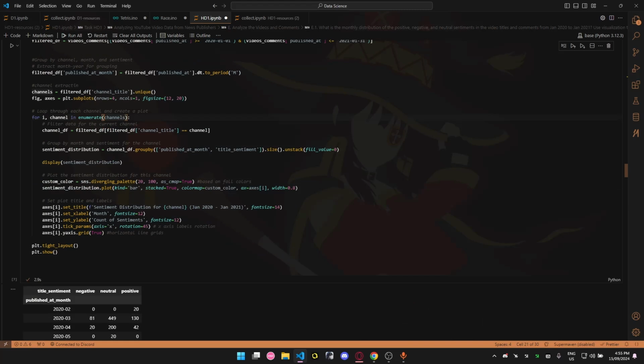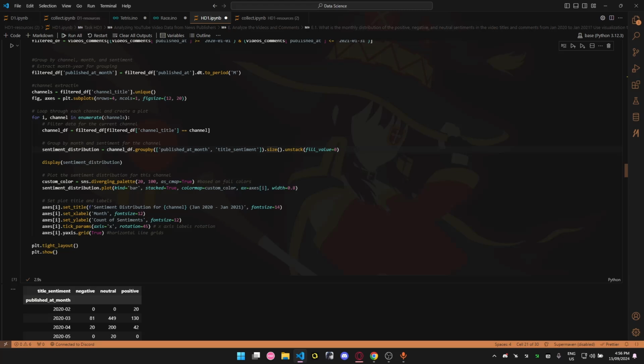There you go. We have the for loop here. This main loop will be looping through all the channels. I'm taking the current channel as the channel data frame, and then I'll be grouping by month and sentiment, and then counting how many of each sentiment there are in this channel using size.